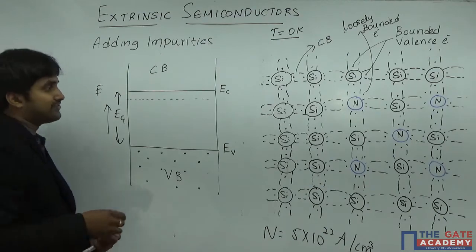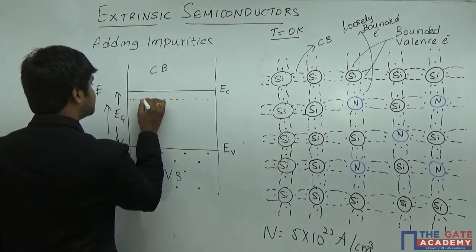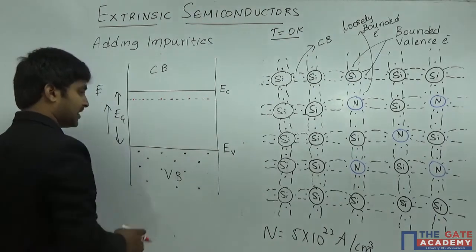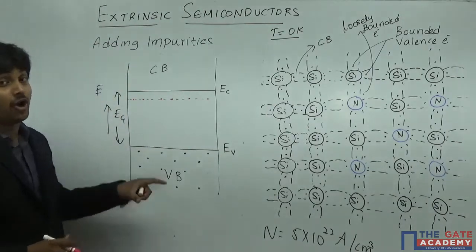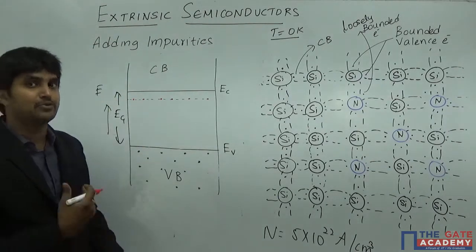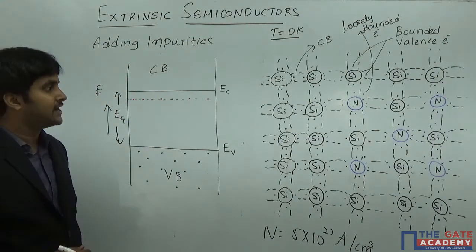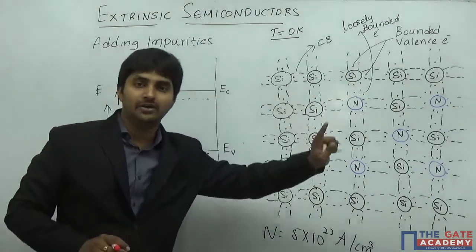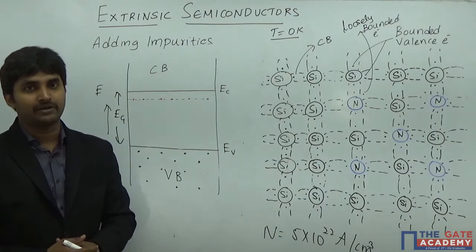Okay, those fifth electrons of the nitrogen are going to occupy an energy level. Why is it occupying here, why not here? The answer is very simple. Because if you draw it here, it also requires energy equal to the energy gap to come outside. But that is not the case, right? The case is that it requires a very small amount of energy so that it can come out of the nitrogen and contribute to the conductivity of the material.